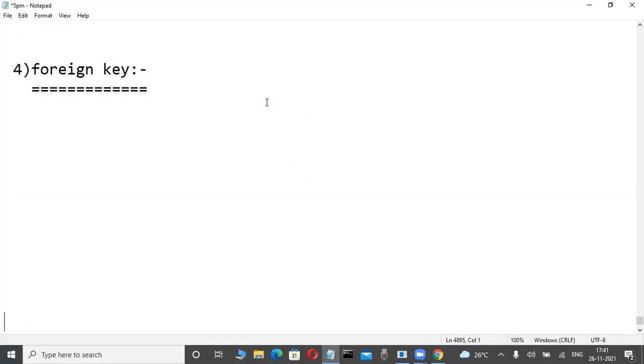The purpose of a primary key is unique identification of the record, but what is the purpose of a foreign key? One fellow is telling, okay, half of the thing is correct. Duplicate data, leave that one. Data is not important. What is the purpose of a primary key? Unique identification of the record. Same way, what is the purpose of a foreign key? What is a foreign key really?